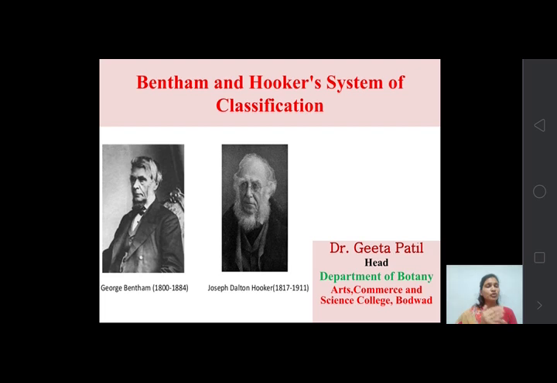Most countries, including our country India, apply this classification system which was proposed by Bentham and Hooker.